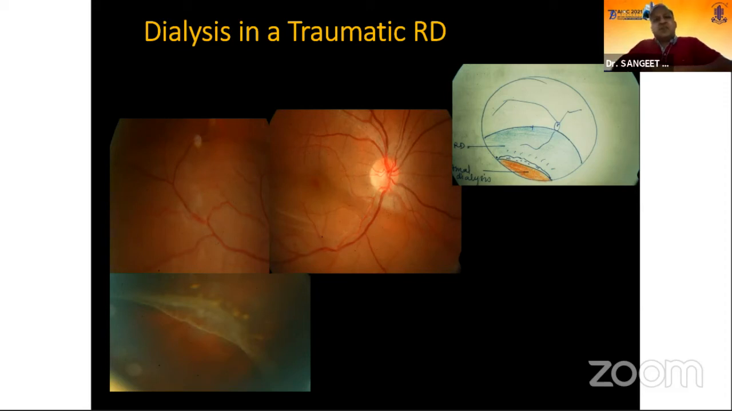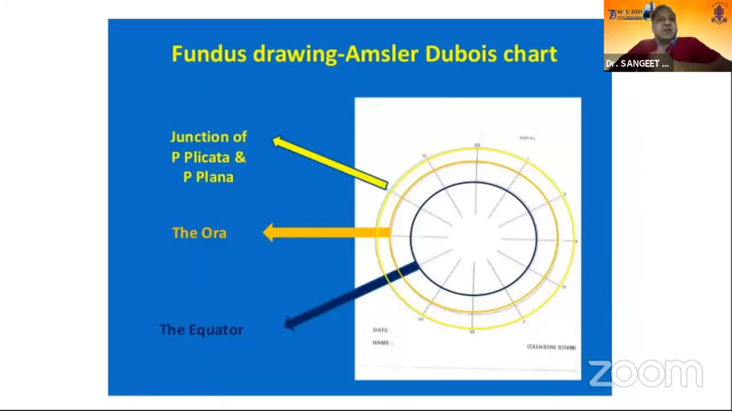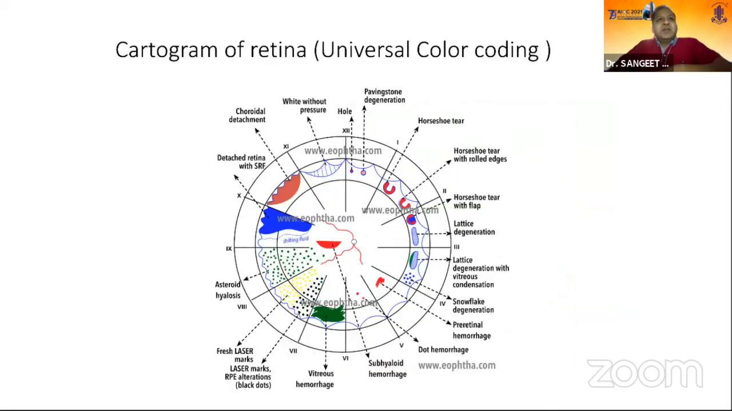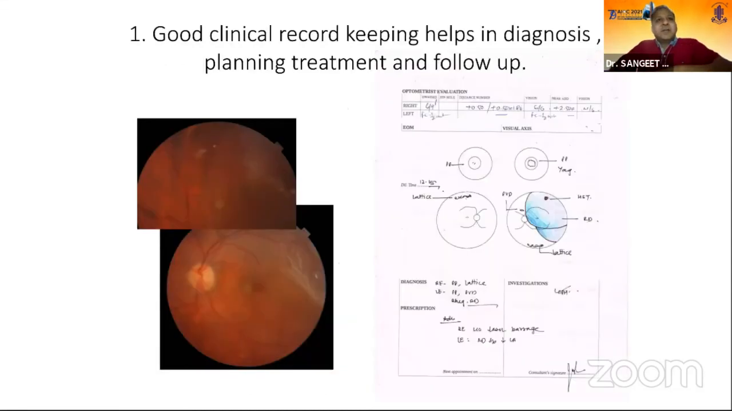If the patient gives you a history of post-trauma, you have to do an indirect ophthalmoscopy. You have to look for the dialysis, and this is one major indication of doing an indirect ophthalmoscopy in a post-traumatic patient. As already discussed, for a fundus drawing, we use an Amsler-Dubois chart, and I think it has already been discussed in a previous slide how to do a drawing, and this is a cartogram of universal color coding.